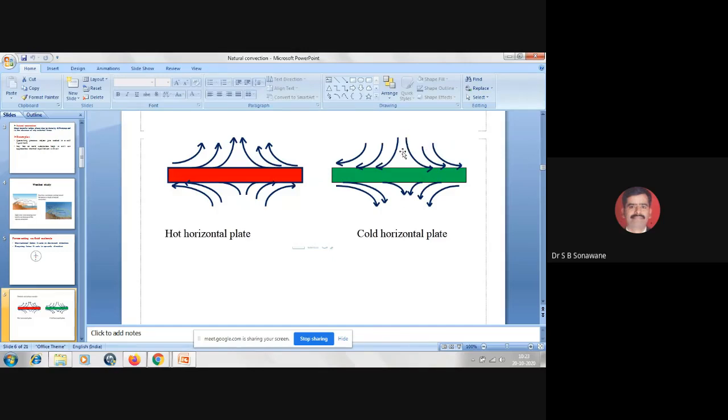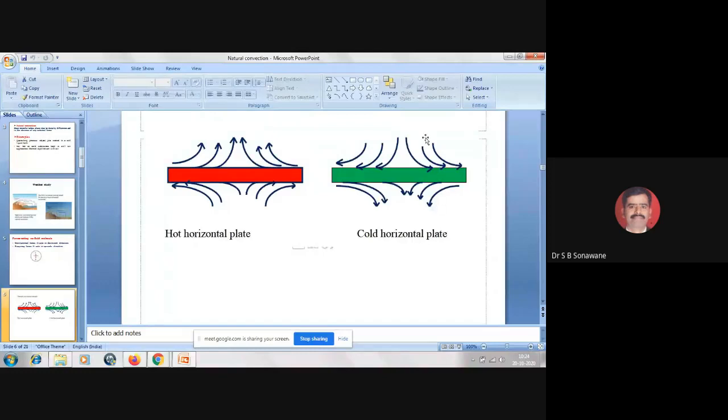So when the surrounding air molecules come in contact with this cold plate, the fluid molecule loses its heat because of the temperature difference. The plate absorbs heat from the fluid molecule, and the fluid molecule loses heat. When it loses heat, its specific volume decreases and density increases, and as density increases, the fluid molecule starts moving in the downward direction.